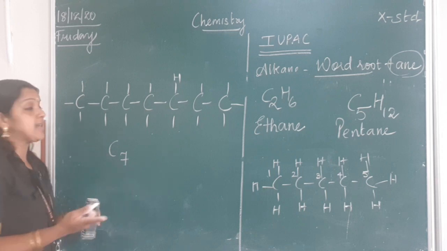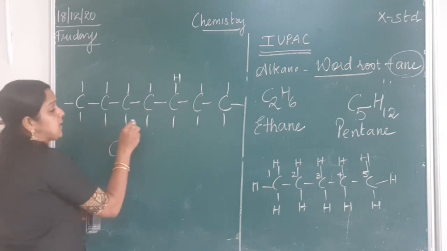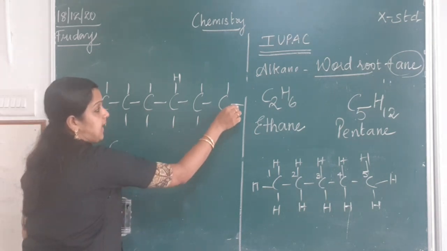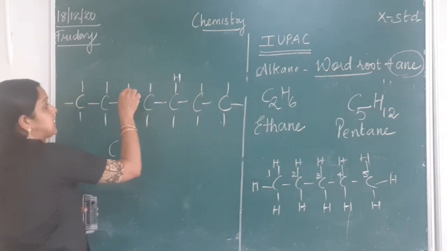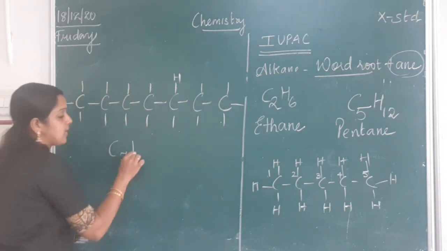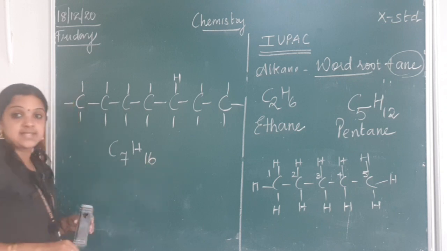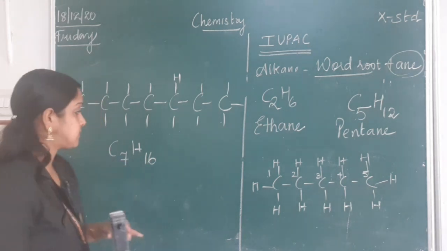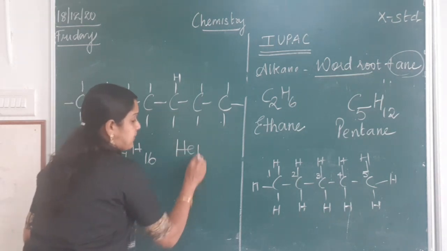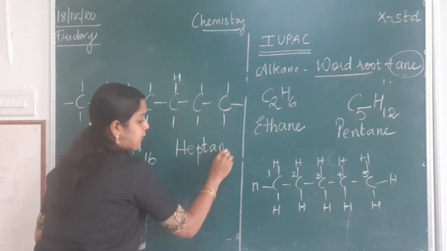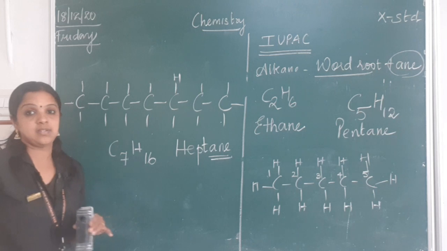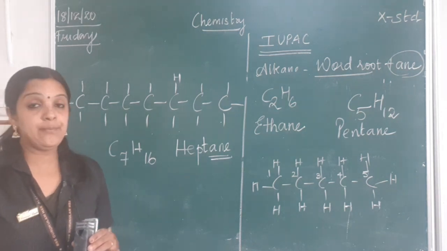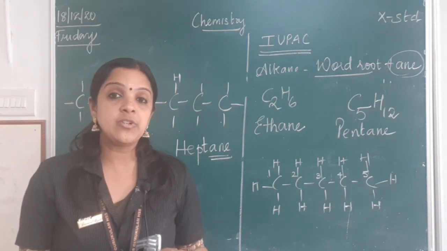How many hydrogen atoms are there? 1, 2, 3, 4, 5, 6, 7, 8, 9, 10, 11, 12, 13, 14, 15, 16. C7H16. C7, what is the word root? Hept. So I put here hept and I add the suffix ane to it. So you call it heptane. You are able to get me, children?